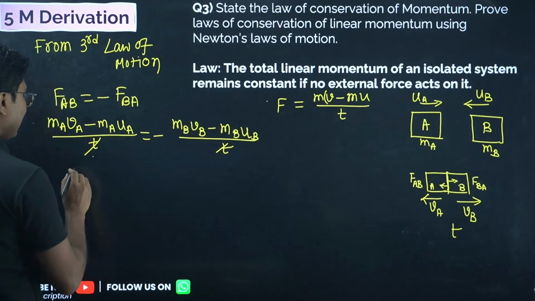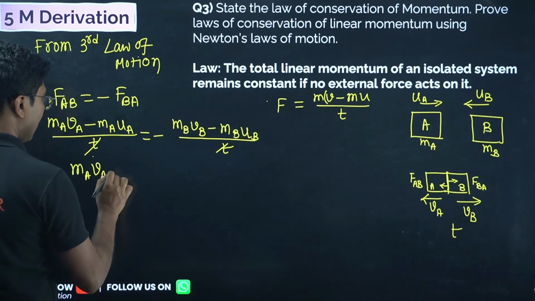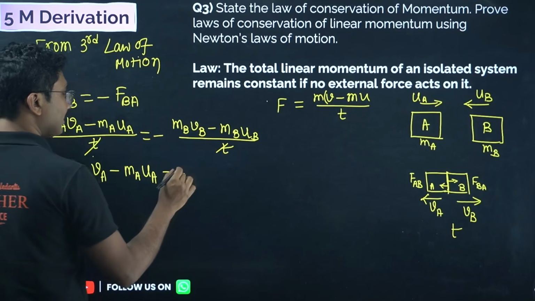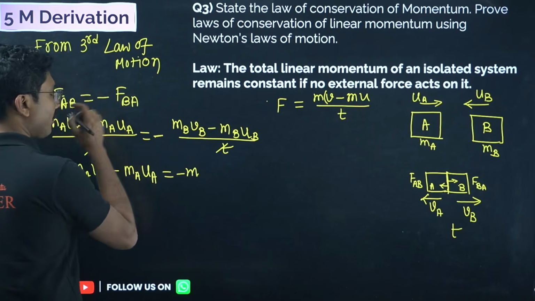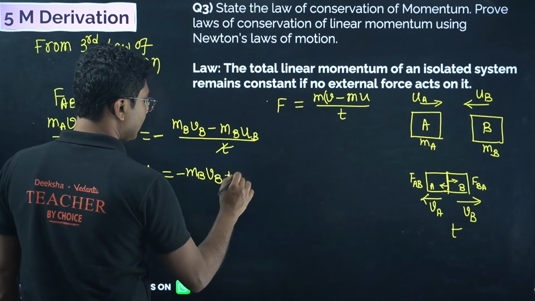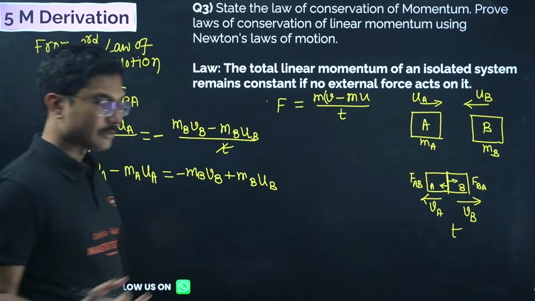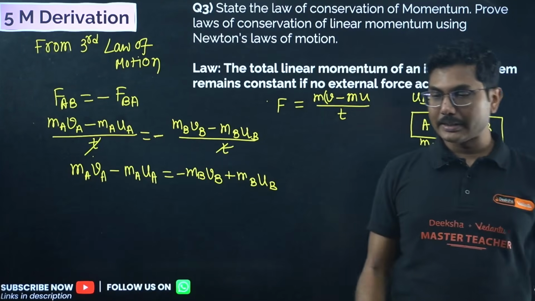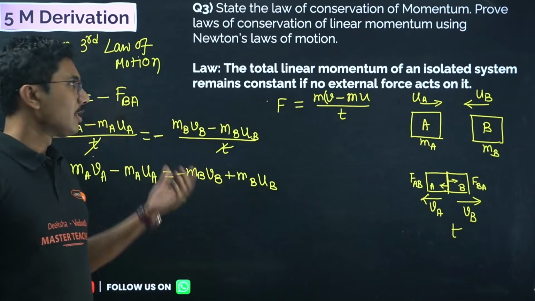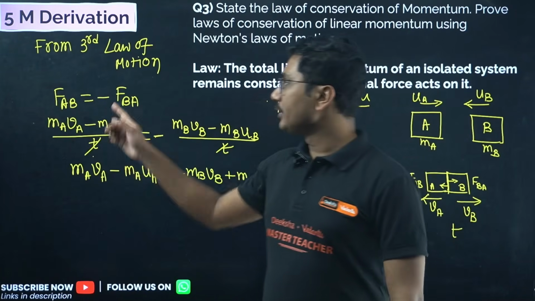Now whatever is left is the rearrangement. So mA vA minus mA uA equals minus mB vB plus mB uB. There is a minus sign, right? From Newton's third law, they are opposite in direction, so that's why the minus sign is there. From the third law we know that if an object exerts a force on another object, the other gives an equal and opposite reaction. Equal means the equal sign, and opposite means this negative sign.